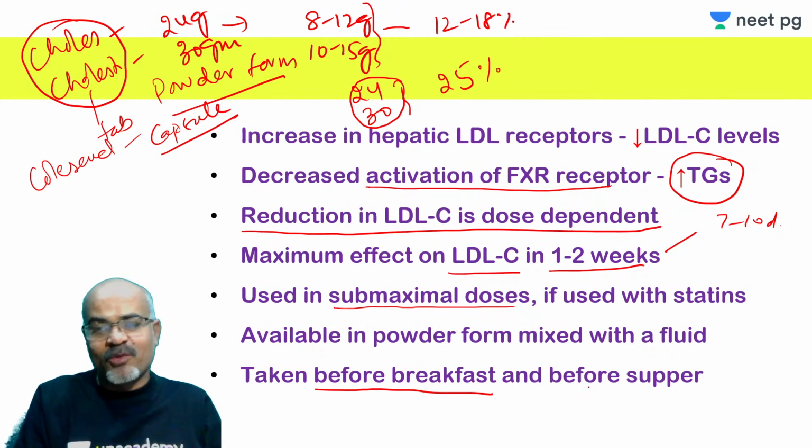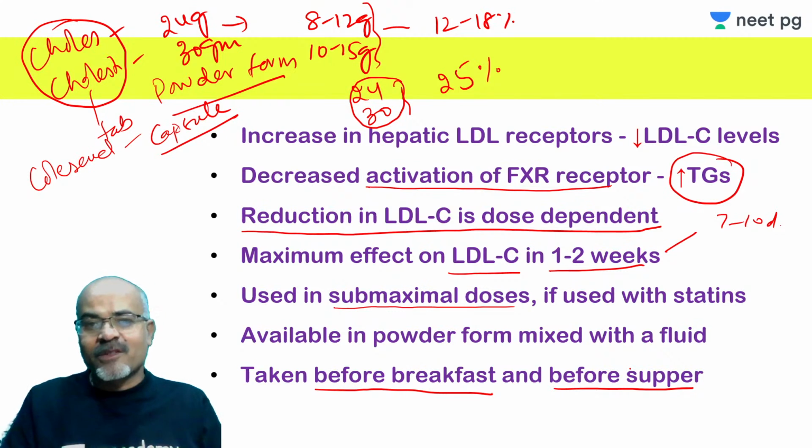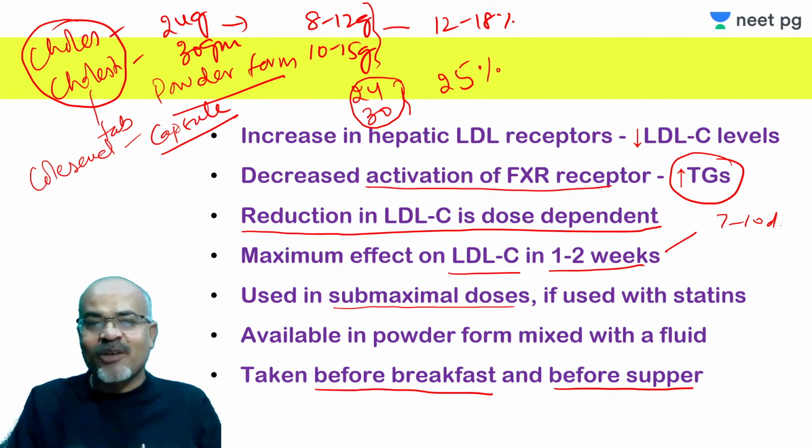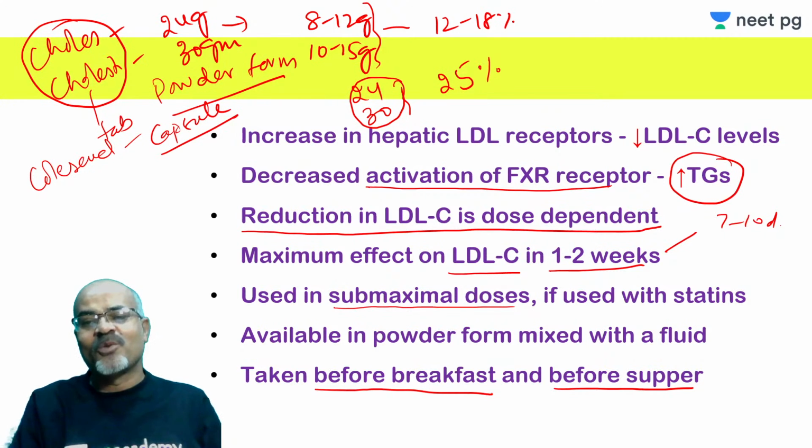And why before breakfast and evening supper? Because they act well when bile acid is maximally secreted. When you eat something, only then is there constriction of the gallbladder and release of the bile. And if it is a fatty meal, then there is more chance that more and more bile will be secreted. Fine. So it is to be taken before that to ensure maximum activity of these.